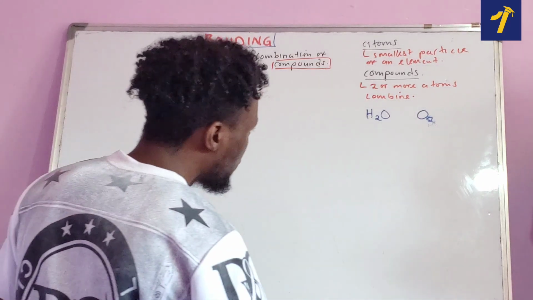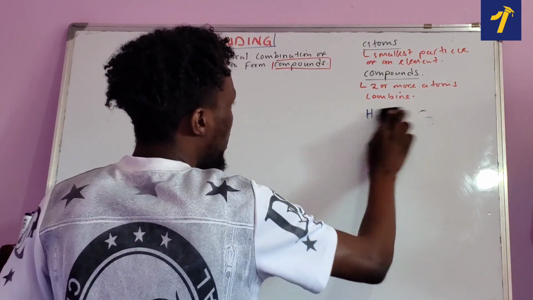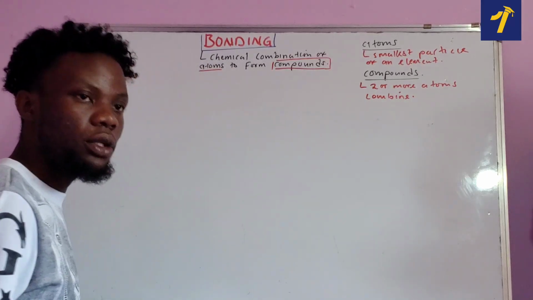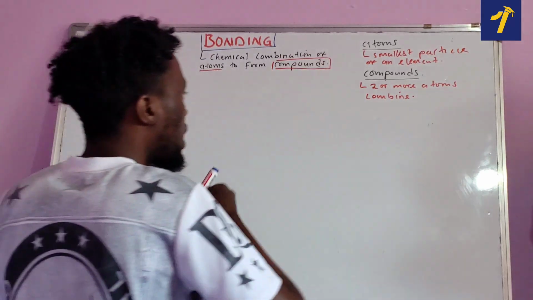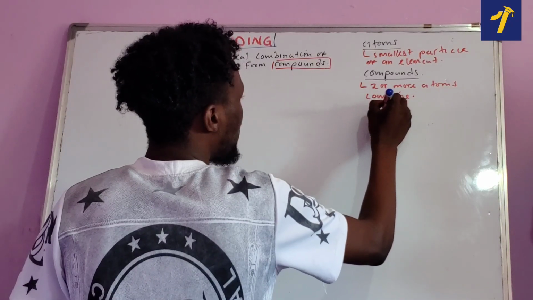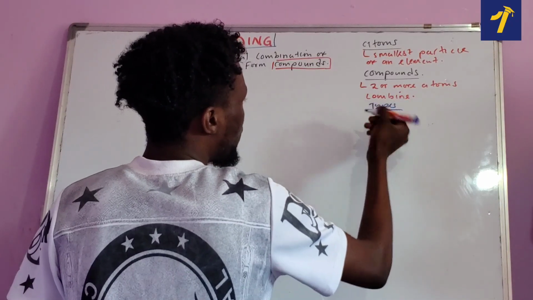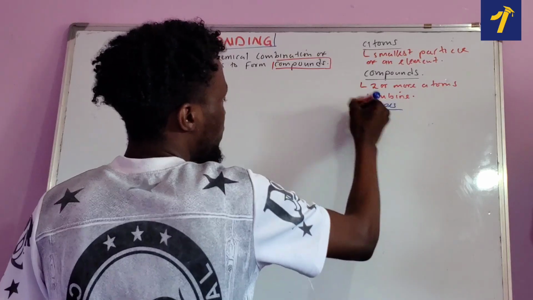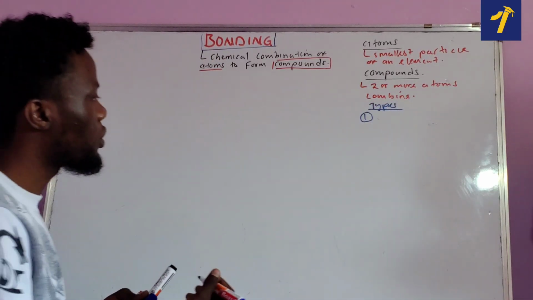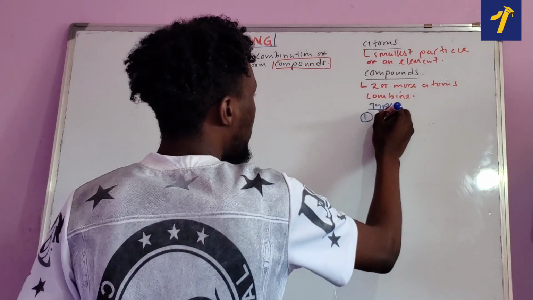Now, how many types of these compounds are we talking about? We've got 2 types of compounds. Make sure that you understand. We've got 2 types of compounds. We've got what we call ionic compounds.